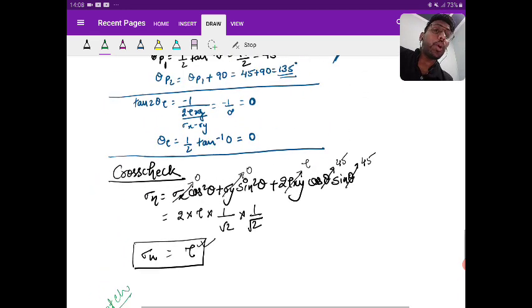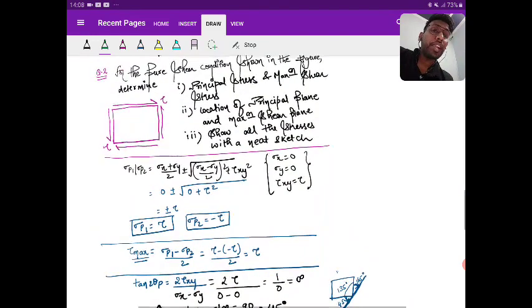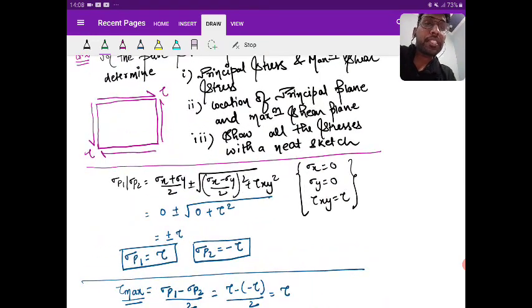Dear, try to understand. I am representing tau hy as tau. This is just a value. If instead of tau I put a jalebi over there, so the magnitude of this tau hy, that is shear, is jalebi.